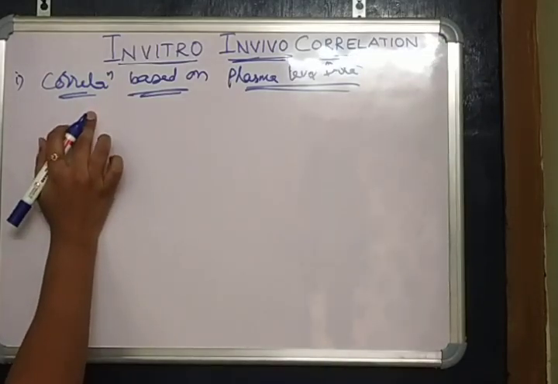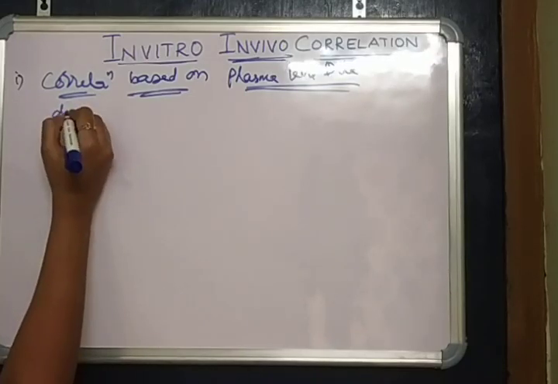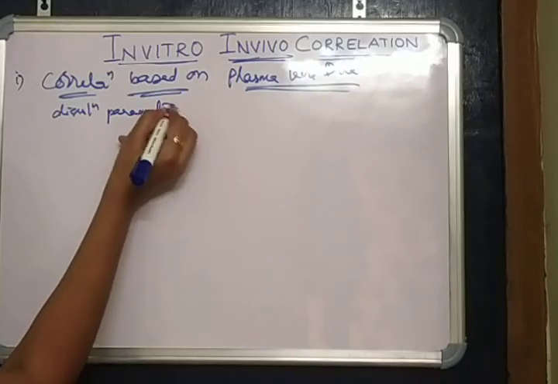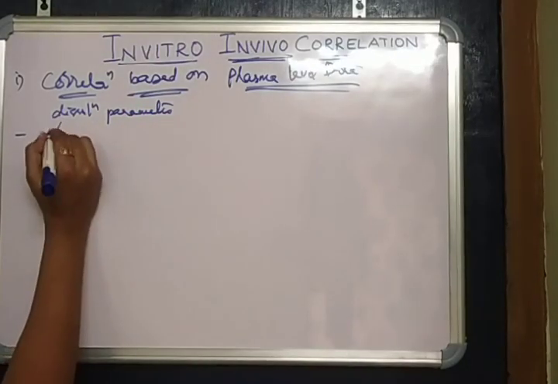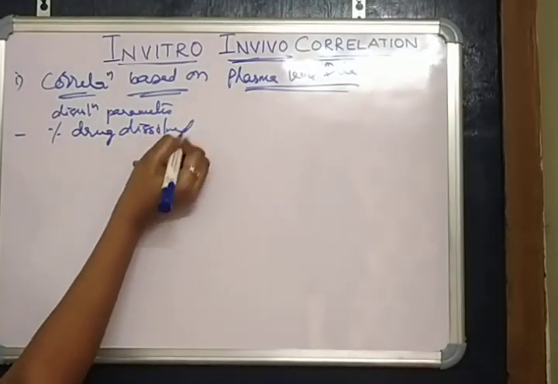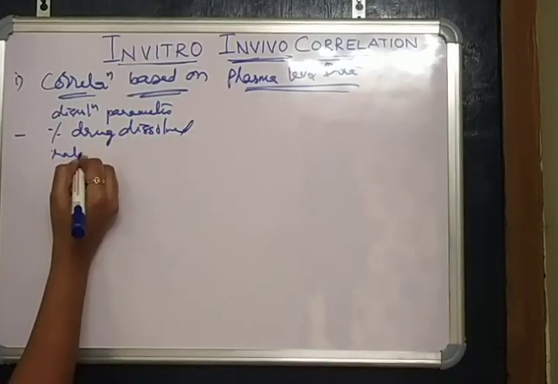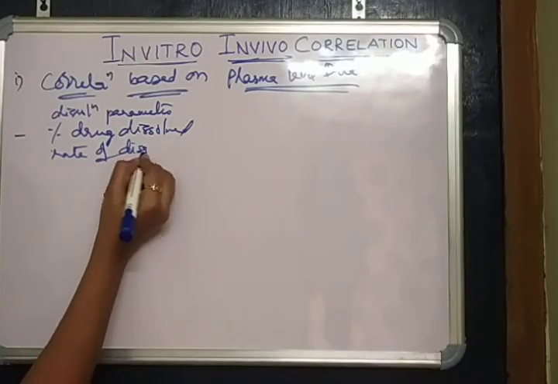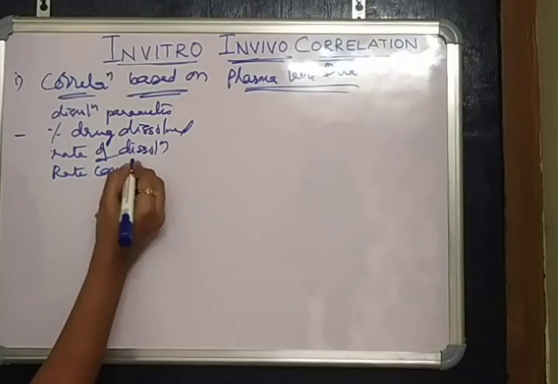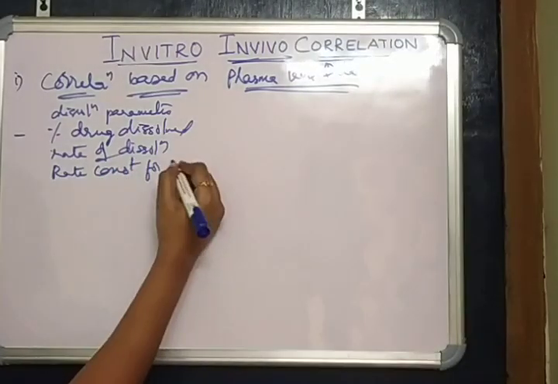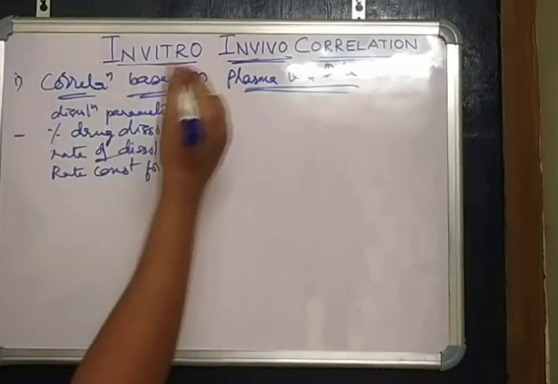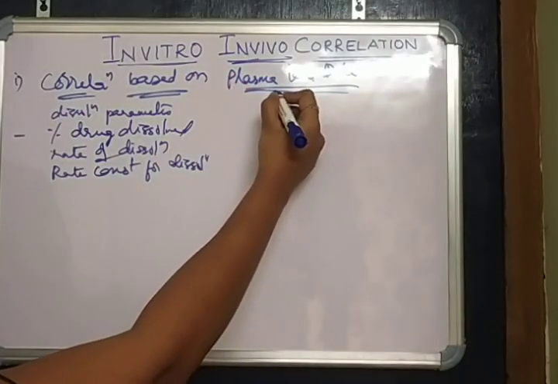Here the linear relationship is between dissolution parameters such as percentage drug dissolved, rate of dissolution and rate constant for dissolution. These are the dissolution parameters that must be correlated with the plasma level data.